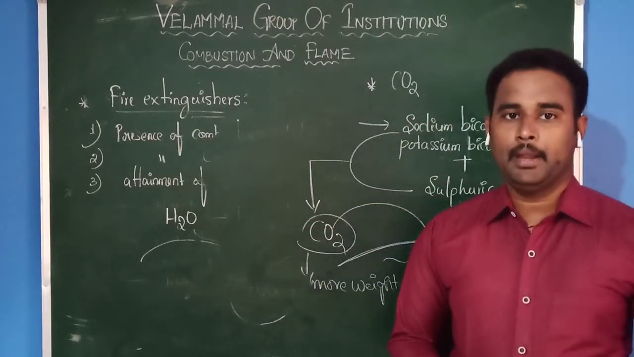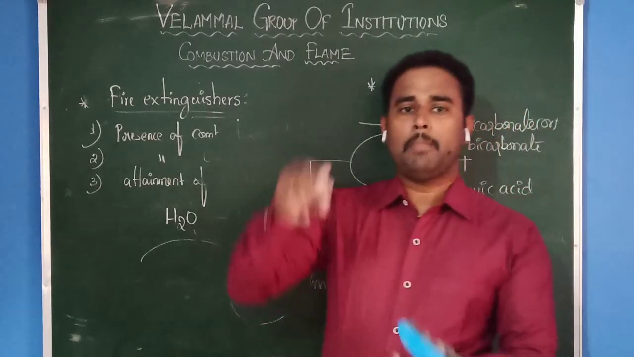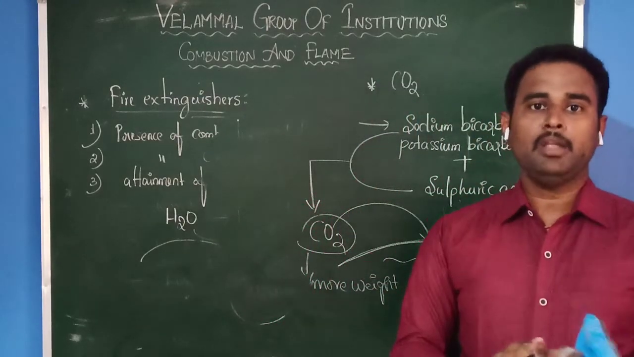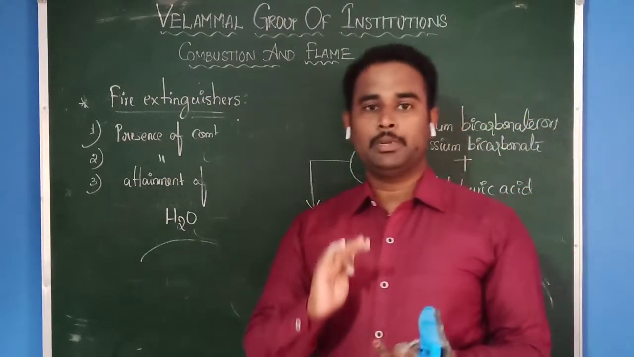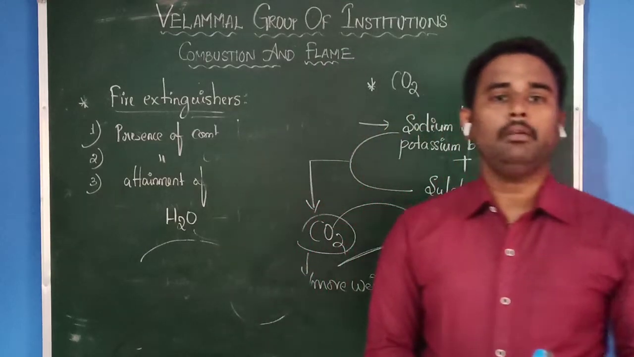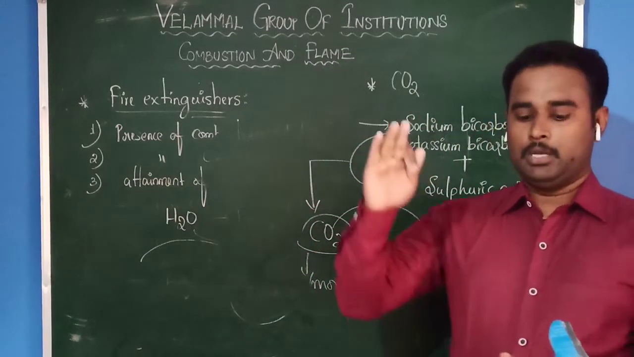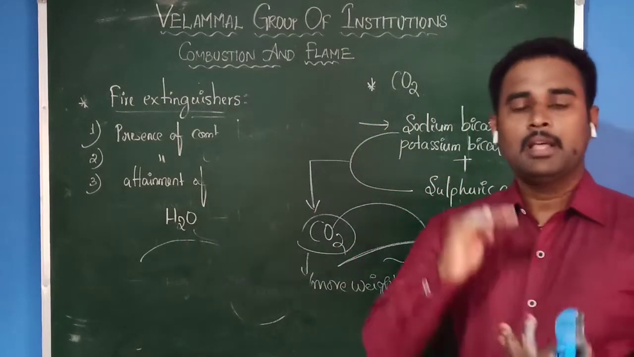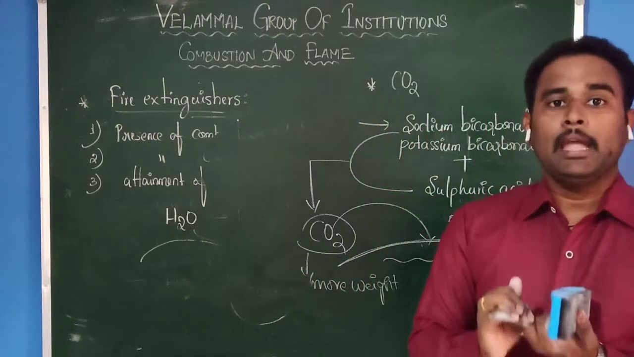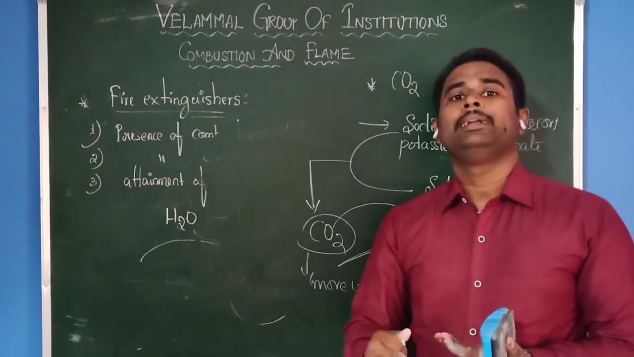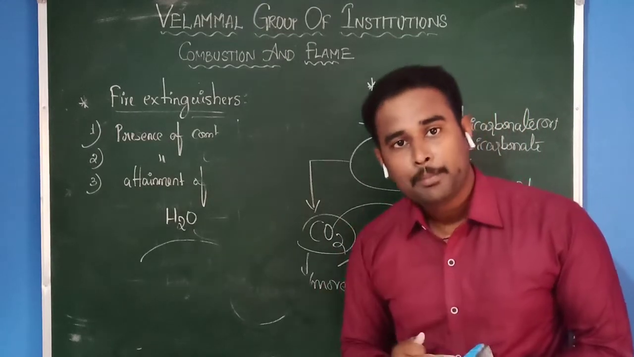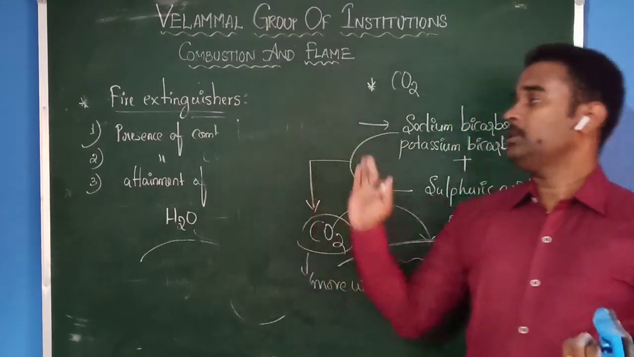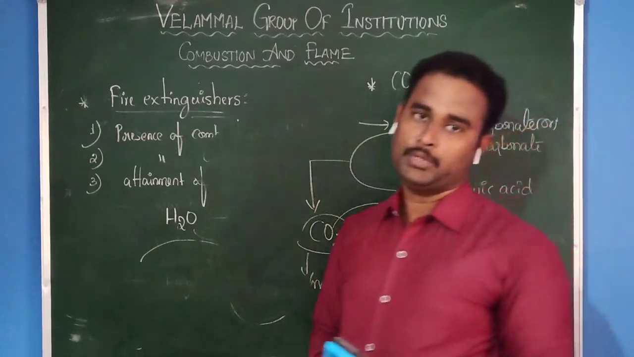Sometimes we can control the fire by reducing the temperature. That means there are three important methods. The first one, we need to remove the combustible substance. The second one, we can stop the contact between oxygen and the combustible substance. The third one, we can reduce the temperature. When you reduce the temperature, we are reducing below the ignition temperature. This is about the fire extinguisher.